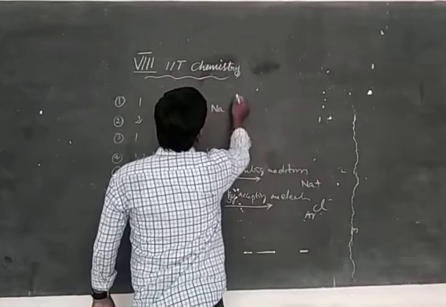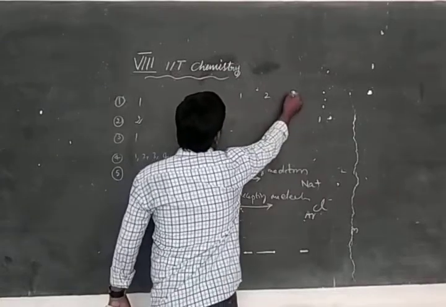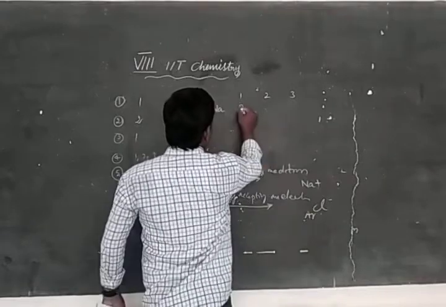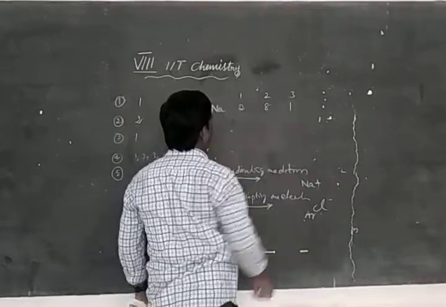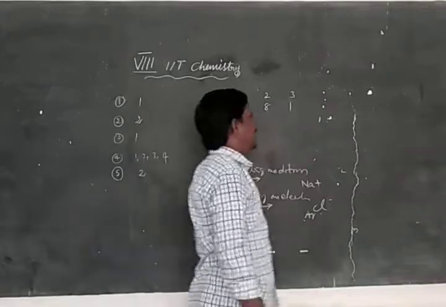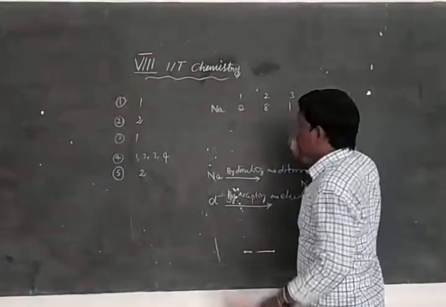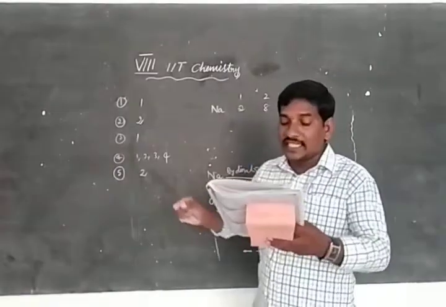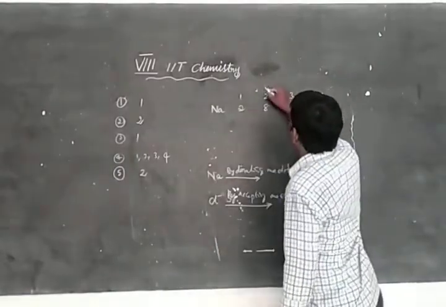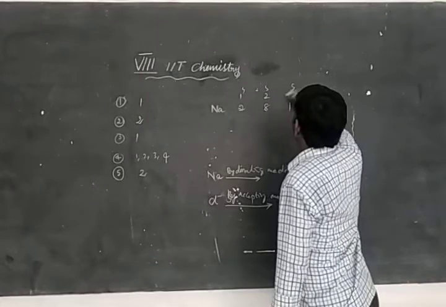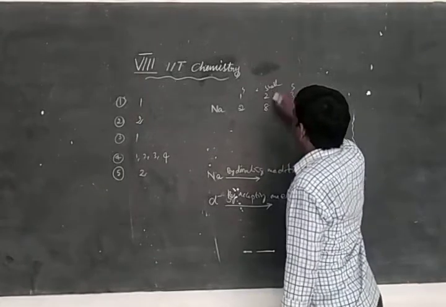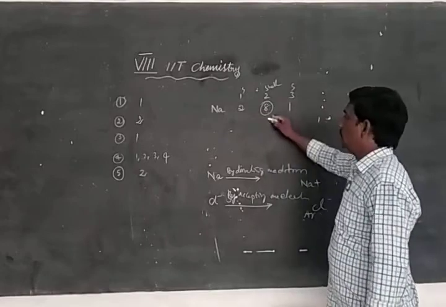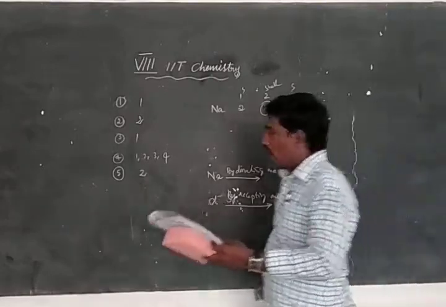Sodium: first shell, second shell, third shell: 2, 8, 1. 2 plus 8 is 10, 10 plus 1 is 11. Which one is asked? How many electrons are present in the second shell? That is 8.